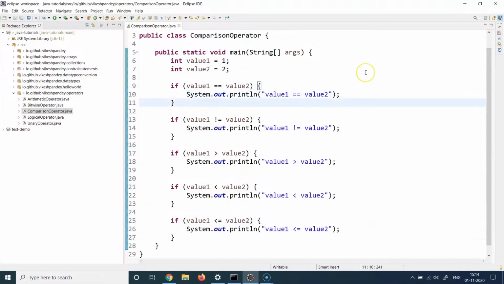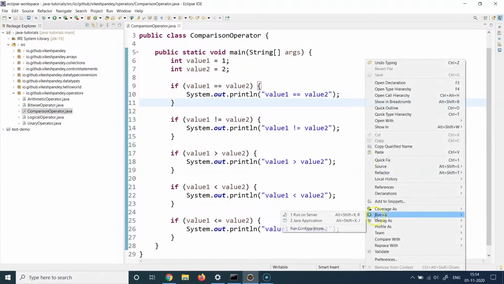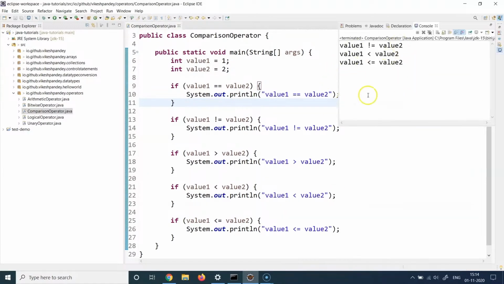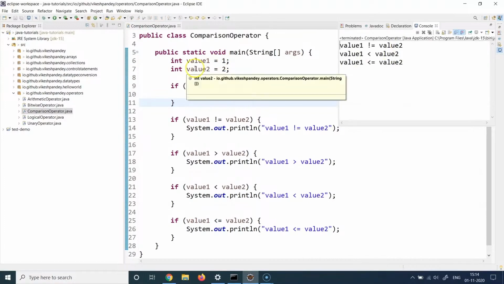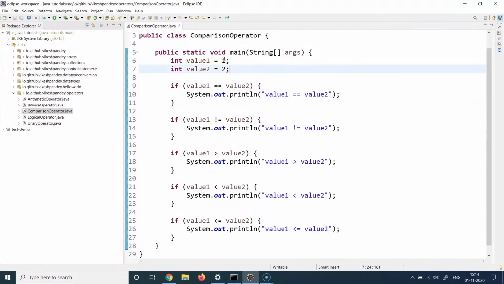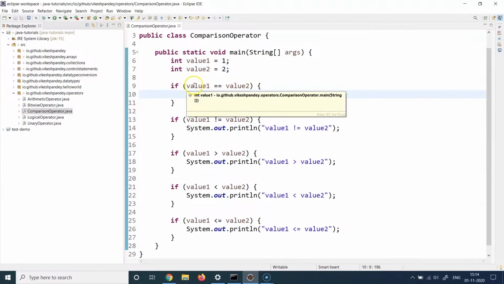So for running the example, I will just right click here, go to Run As, and click on Java Application. And we can see the output here. As the value1 variable holds the value 1 and the value2 variable holds the value 2, obviously 1 is not equal to 2. So the first condition is not going to be evaluated to true. So line 10 will never be executed because 1 is not equal to 2.